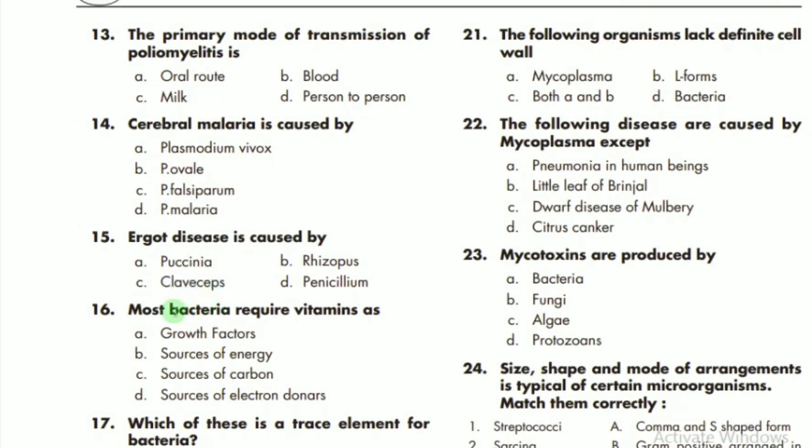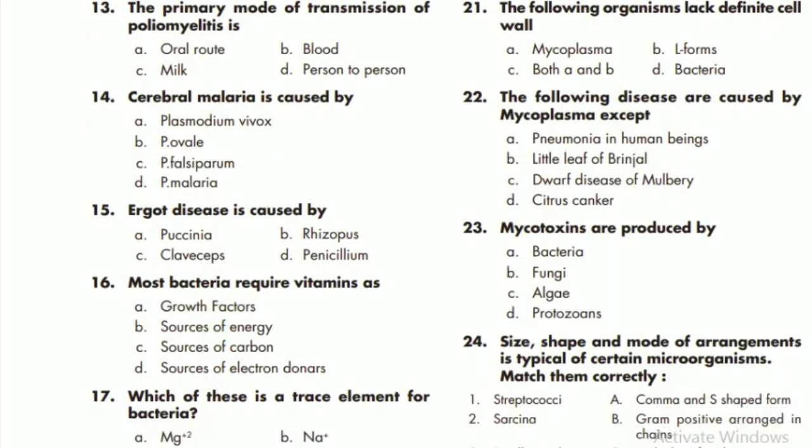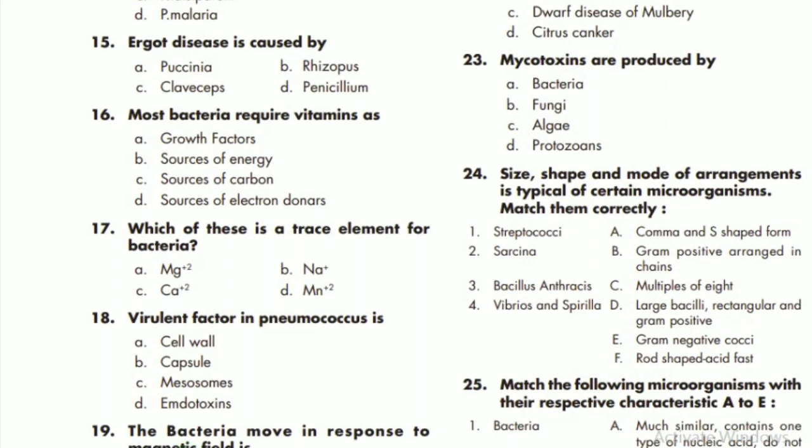MCQ number 16 says that most bacteria require vitamins. Why do they require vitamins? The bacteria require vitamins just for growth purposes. So A is the correct option. MCQ number 17 says which of the following is a trace element for the bacteria? Sodium is the most important trace element for the bacteria. B is the correct option. Virulence factor in pneumococcus is actually endotoxin, option N.